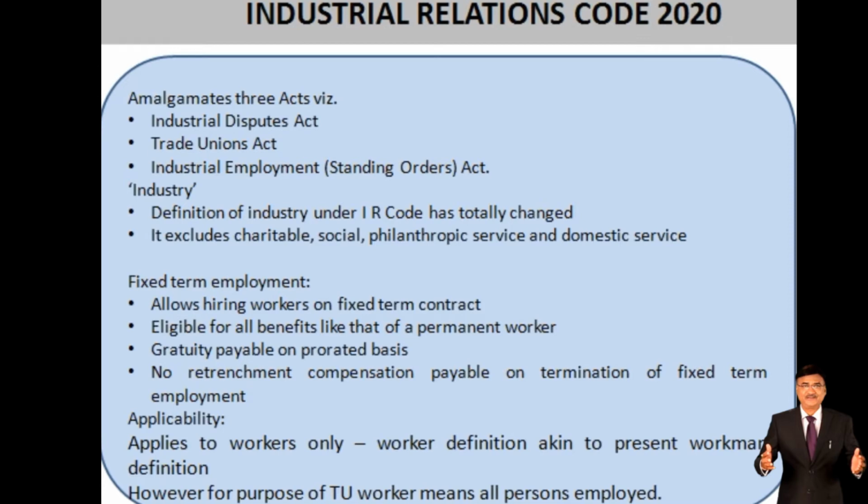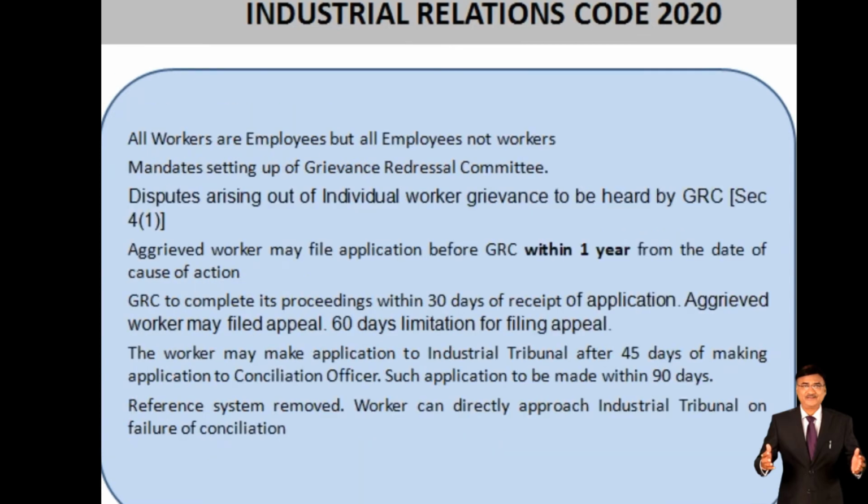Then the applicability: it applies to workers only. The worker definition is akin to the present workman definition. However, for the purpose of trade unions, worker means all persons employed in the organization, while applicability is for workmen only. All workers are employees, but all employees are not workers. Remember this definition.